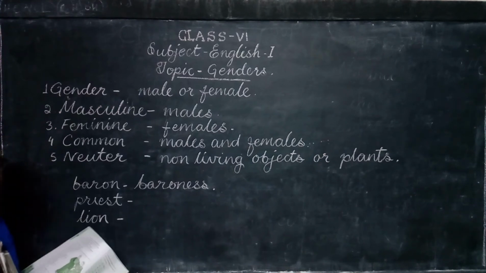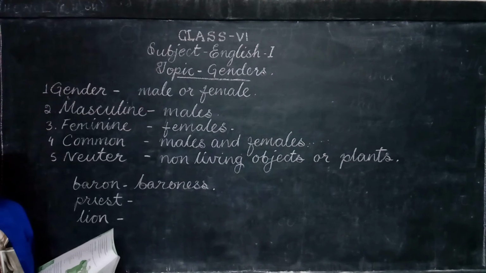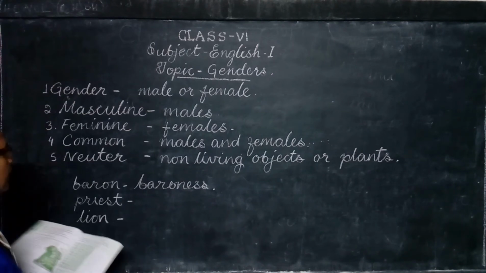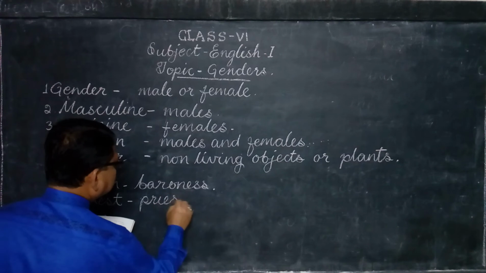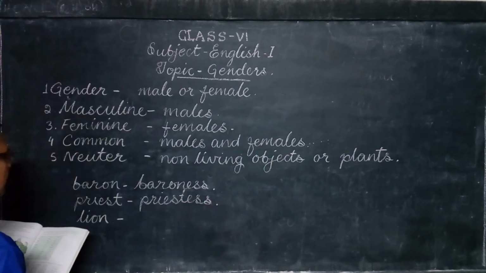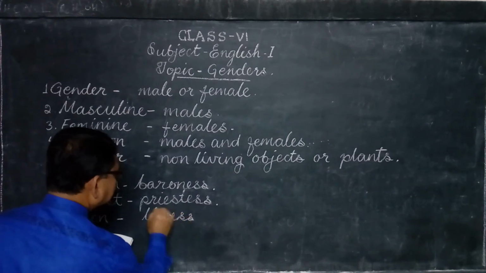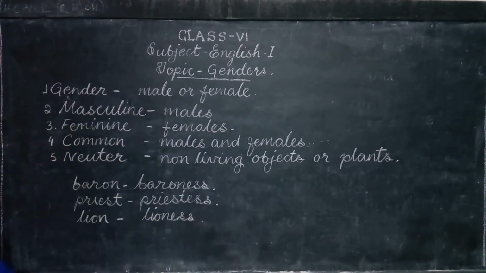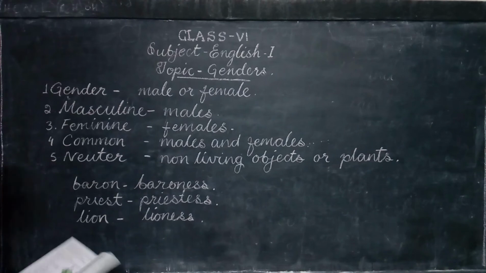Priest, who does puja at a home or a temple, is called a priest. So what is the opposite of priest? Priestess. Next is lion, lioness. So what I have taught you here: baron is a masculine gender, and this masculine gender can be changed into a feminine gender by adding "ess".